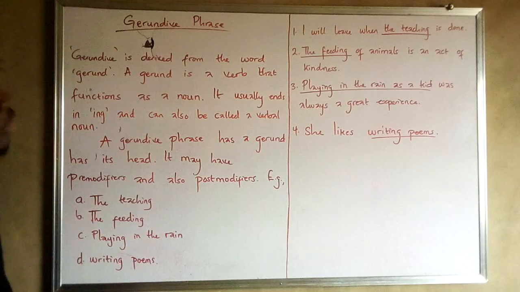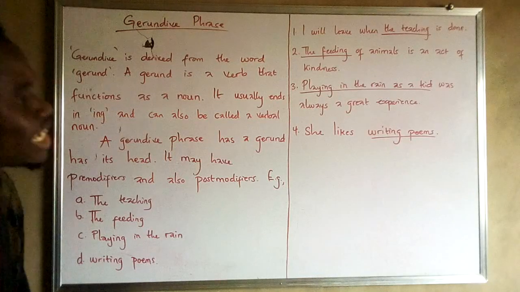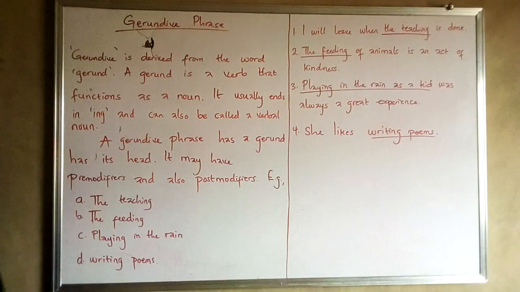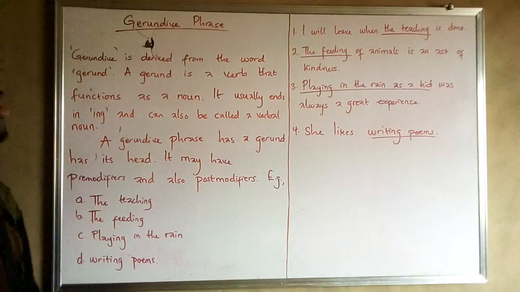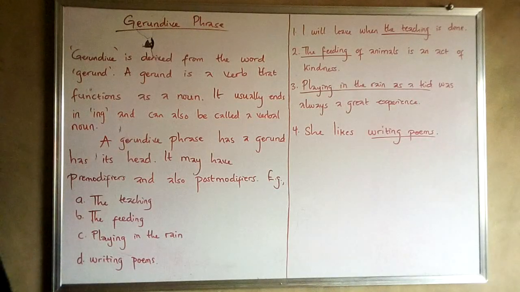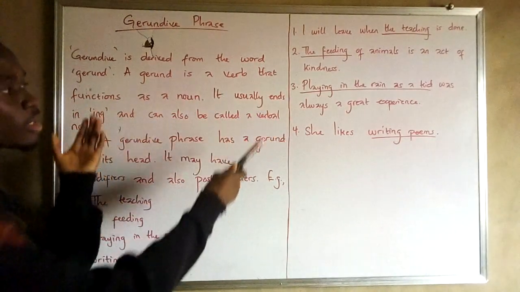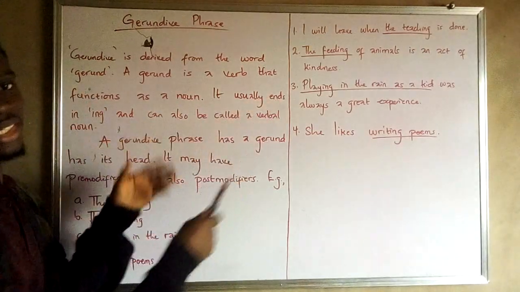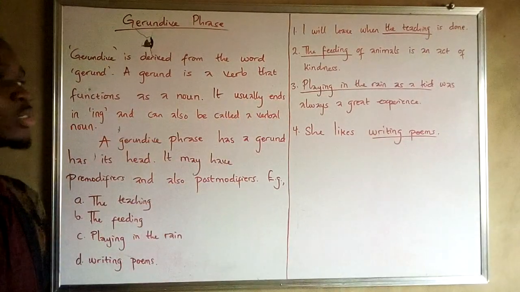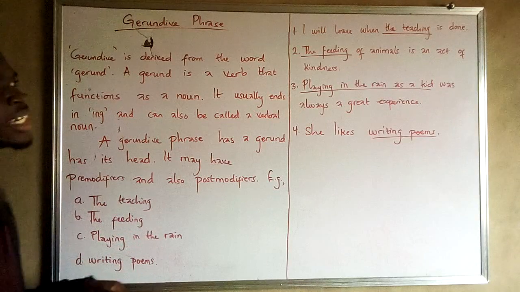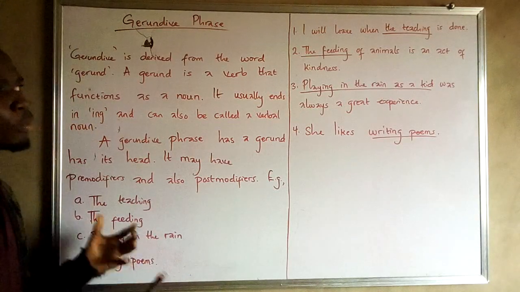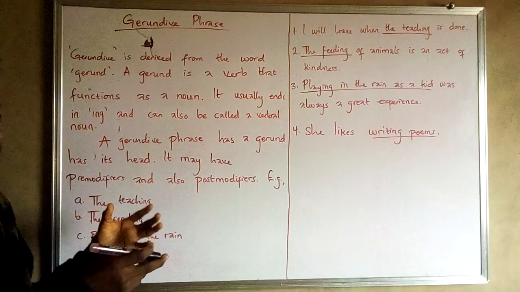The third example, playing in the rain as a kid was always a great experience. Here we have the end of the phrase without a pre-modifier, that is, no words that come before it that bring about modification to it. But here it has 2 different post-modifiers acting together as a unit.